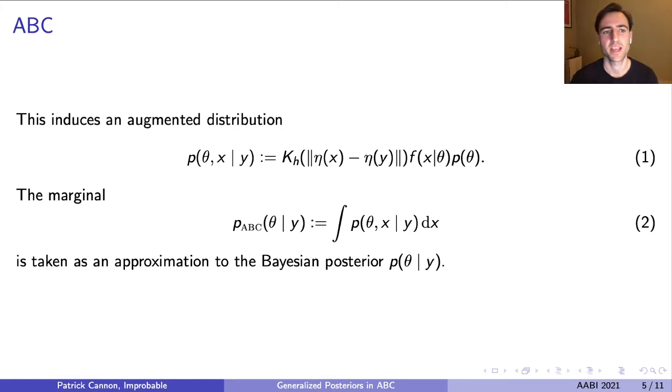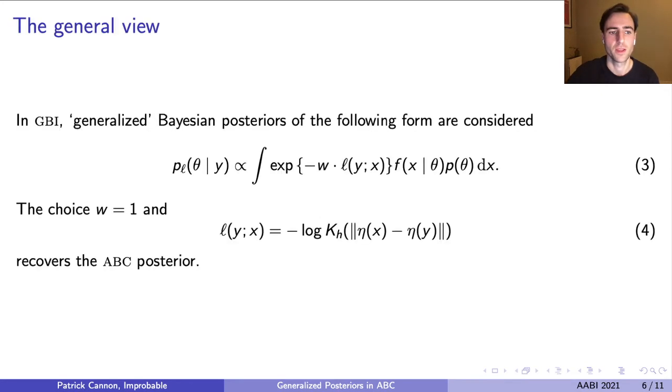The typical justification for the use of ABC in simulation-based inference is that as the bandwidth h shrinks to 0, the kernel in equation 1 approaches a Dirac delta. And then the ABC posterior in equation 2 approaches the Bayesian posterior. However, we want to move away from this view. Ideally, we would use the true model error as the ABC kernel, but in practice, you don't know it. So you need to replace it with something simple and robust.